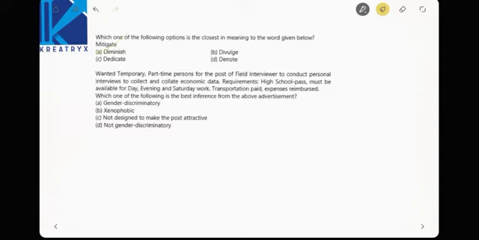Xenophobic, see, they have said about the day, evening and Saturday work, so you are not expressed to be xenophobic, right? Next, not designed to make the post attractive, they have not explained anything about the attractiveness, so you cannot infer from this. Not gender discriminatory, they haven't said only male or only female are required, so there is no gender discrimination here. So the best one is D.